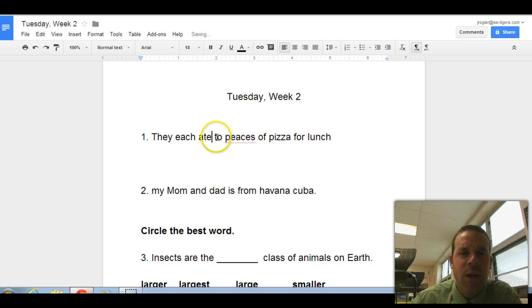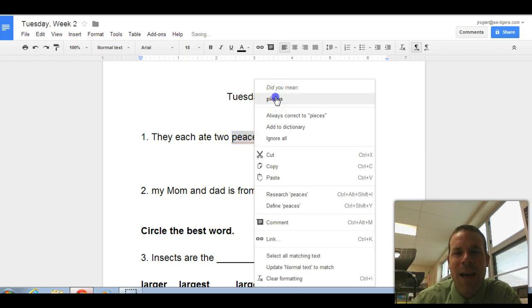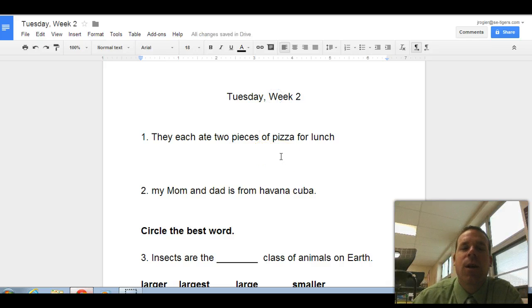They each eated. 2 should be TWO, not TO. It's a TWO, 2 pieces. This is the wrong pieces. Okay, you want to go with PIECES. They each ate 2 pieces of pizza for lunch, and then our period at the end.